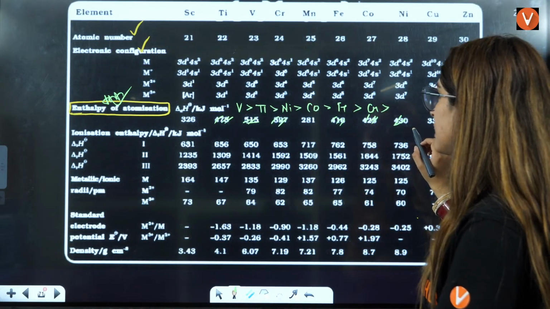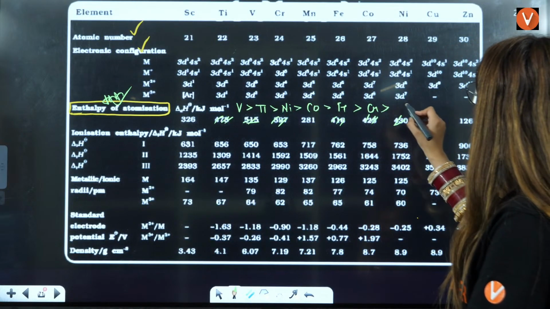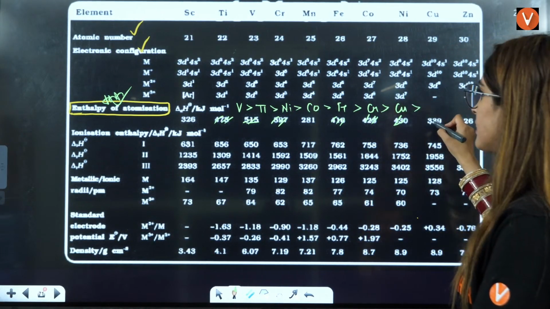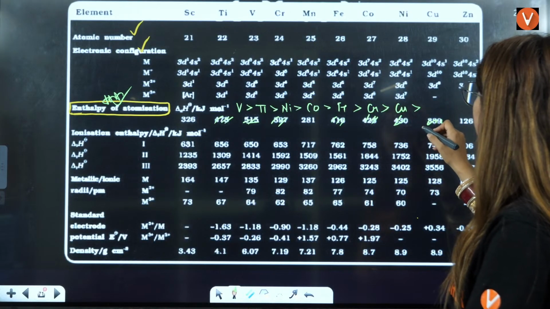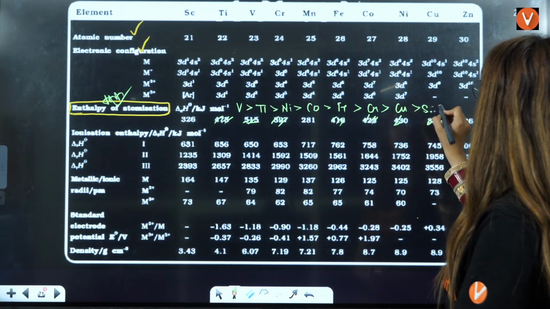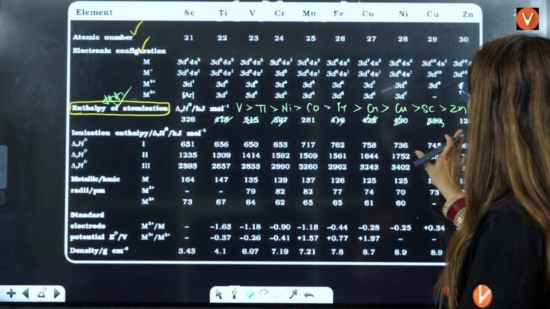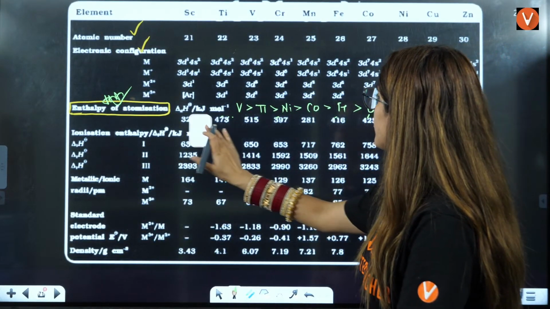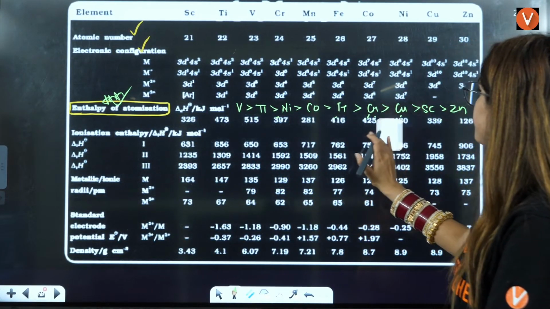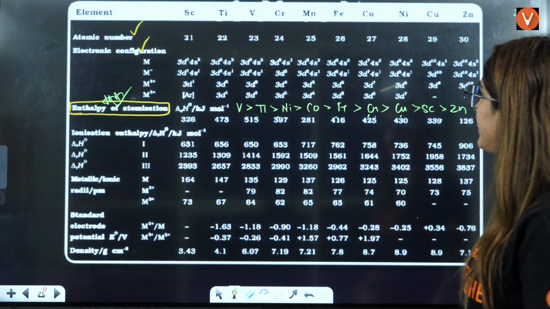Then there is copper, right? Today we will learn this also, okay? We will learn this today. Scandium, then you have zinc, okay? We will learn this also, right? First you have Vitini.